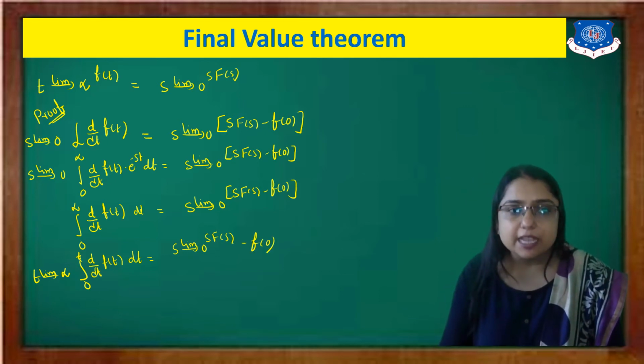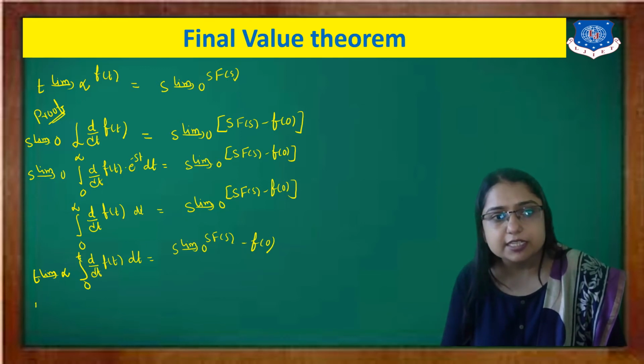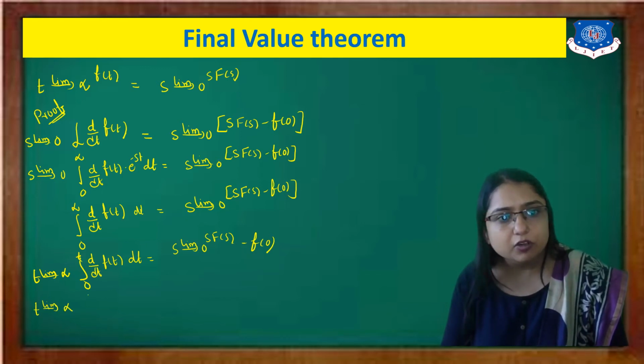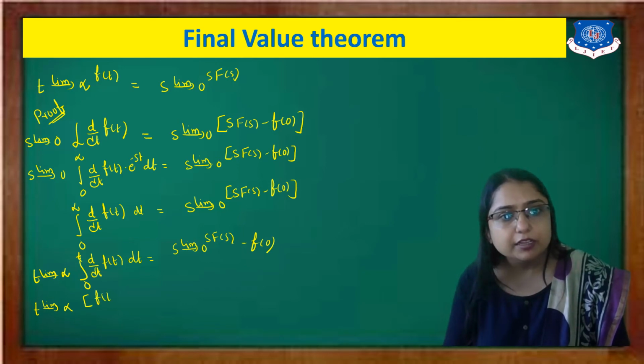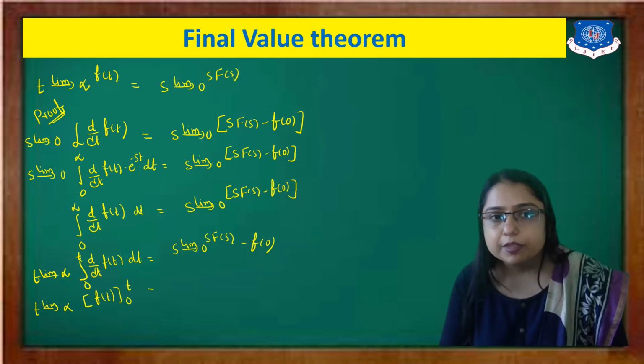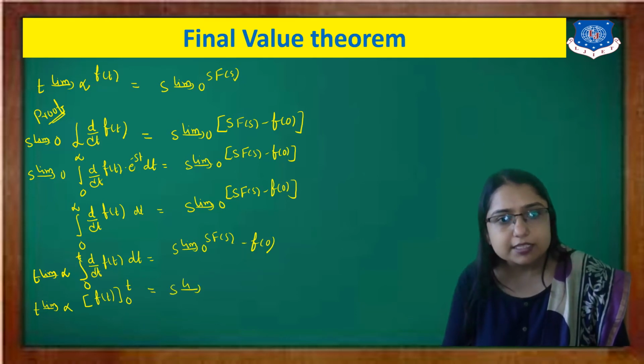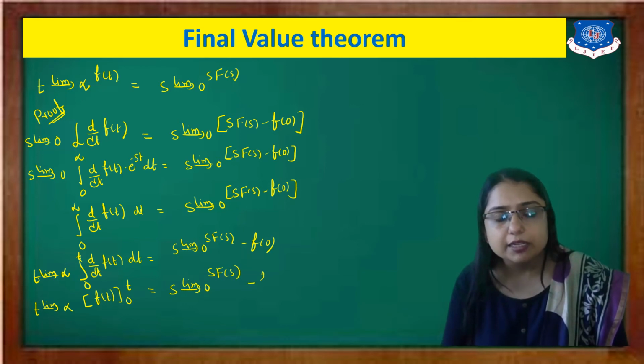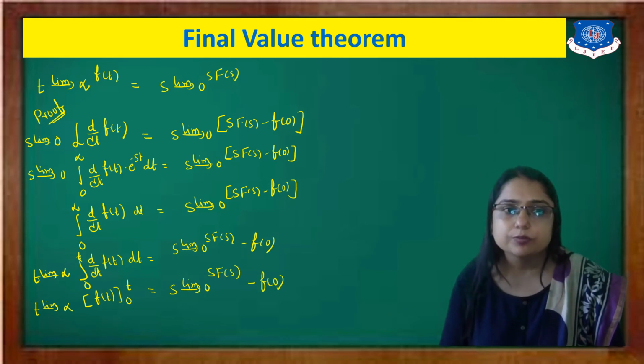Now here see, this integration and differentiation cancel out. So what you get is, as t tends to infinity, only f of t, and then you have to put the limit 0 to t. That equals the limit as s tends to 0 of s into F of s minus f of 0.